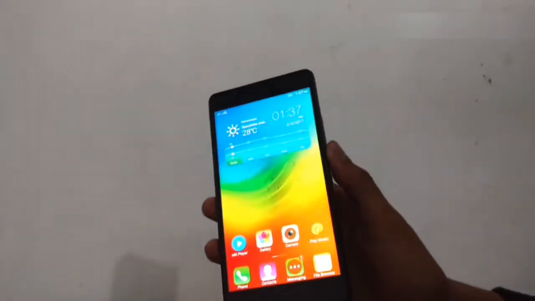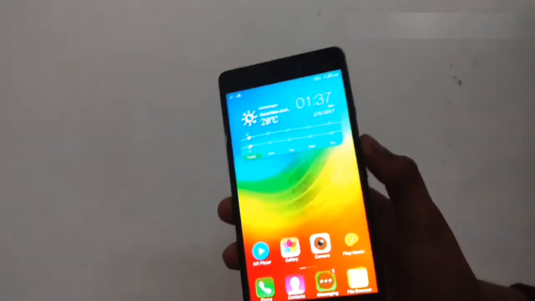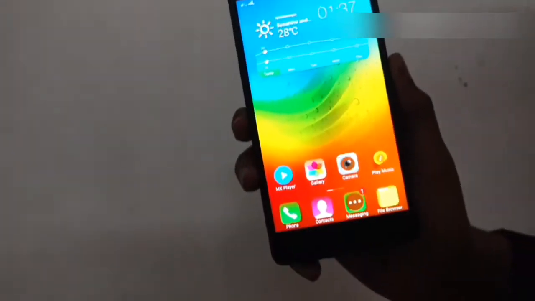So today I am just going to show you how to use a smart lock on your device. So let's get started.